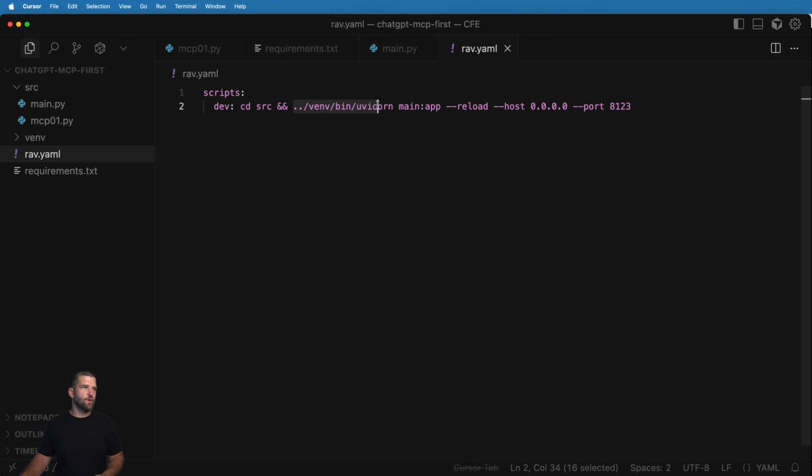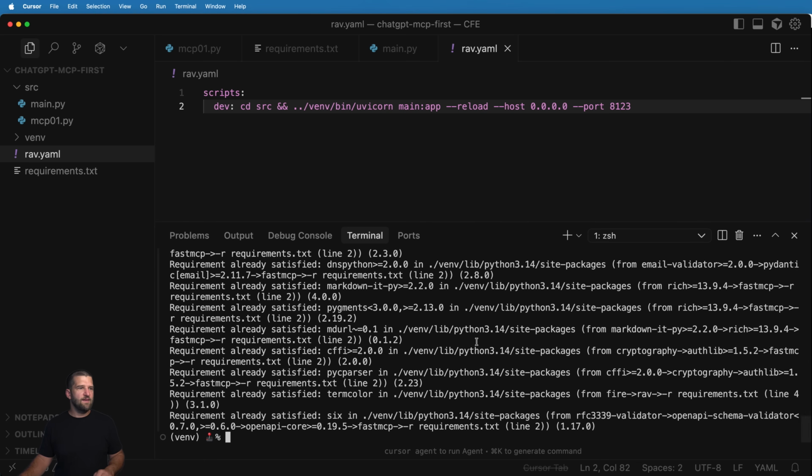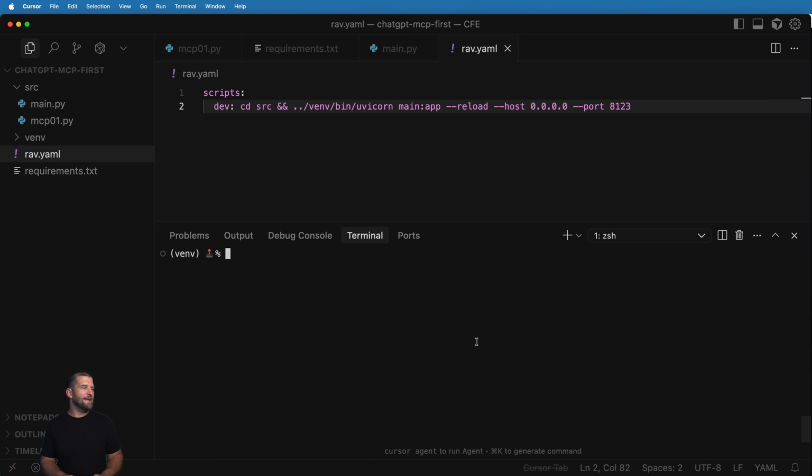If you're on Windows, you'll probably have to change how this command works. In fact, uvicorn might not even work, so you might have to use something like waitress if you're on Windows. But for the rest of us, I think uvicorn works just fine. If it does work, uvicorn, please let me know in the comments.